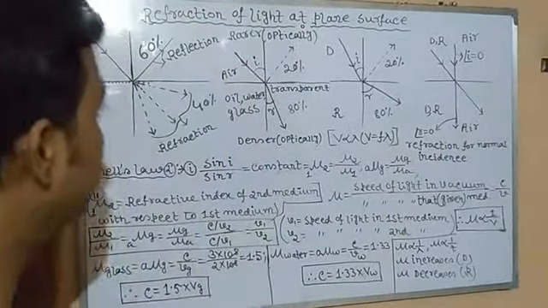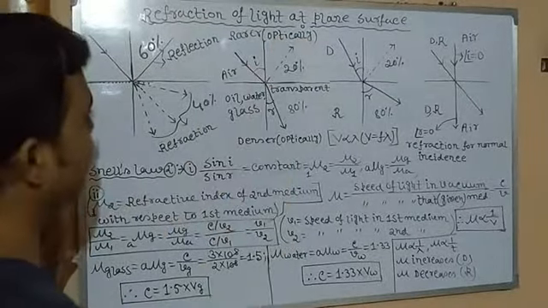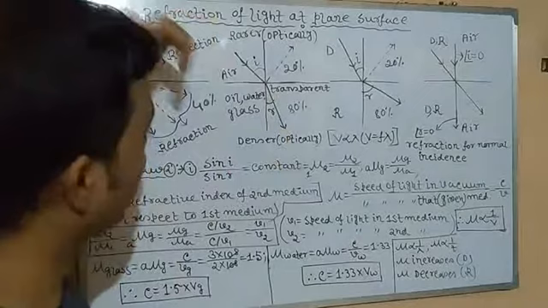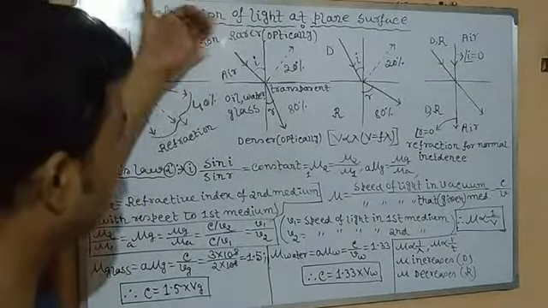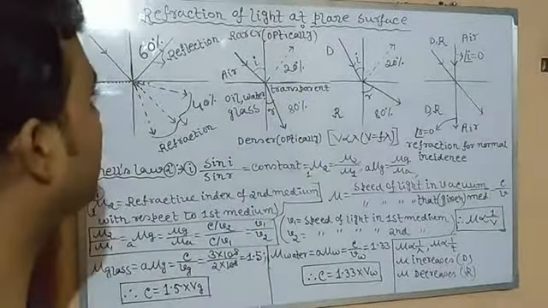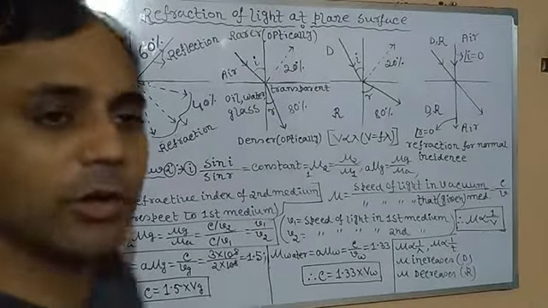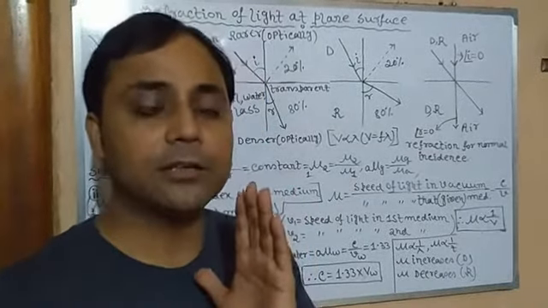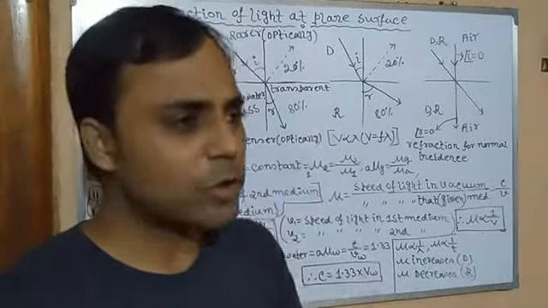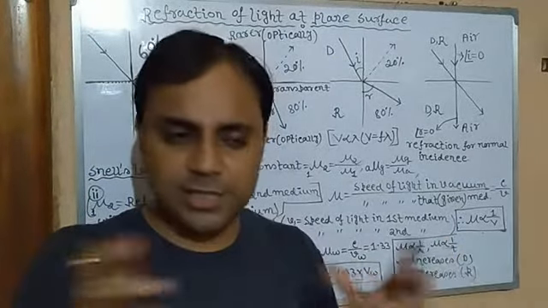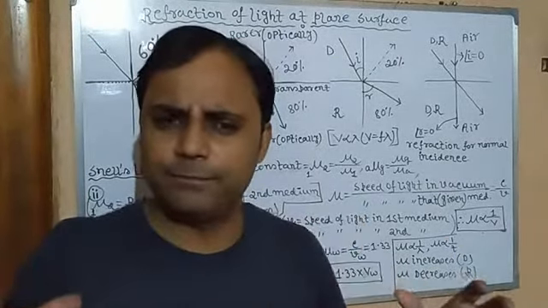So suppose in the first case, light is entering from air to oil, air to water, or air to glass. Now air is the optically rarer medium. What do you mean by optically rarer medium? As I already said, if in any medium the velocity or speed of light increases, it is called optically rarer medium. Rarer means something loose, very light.